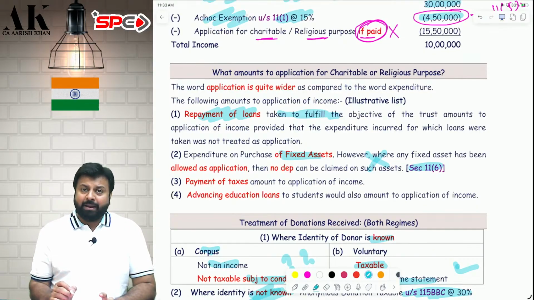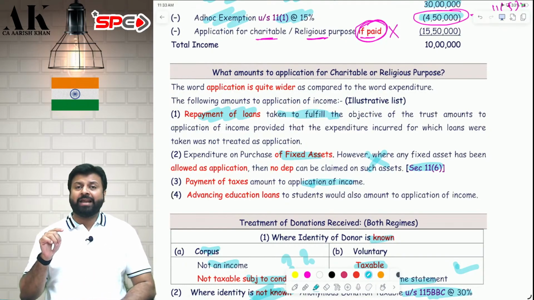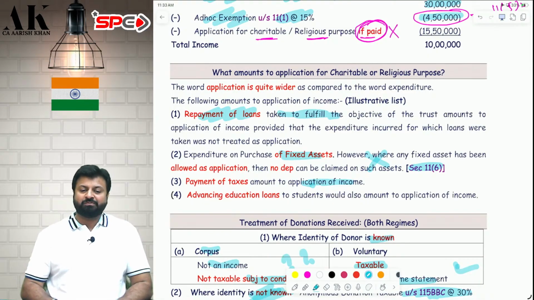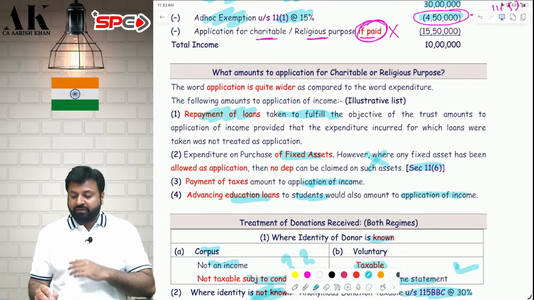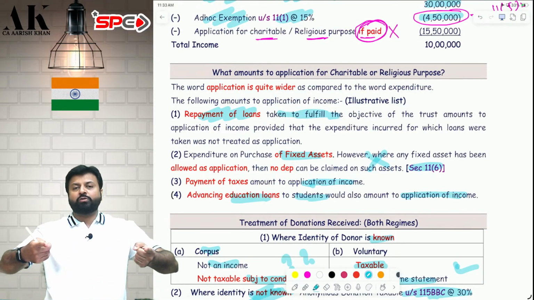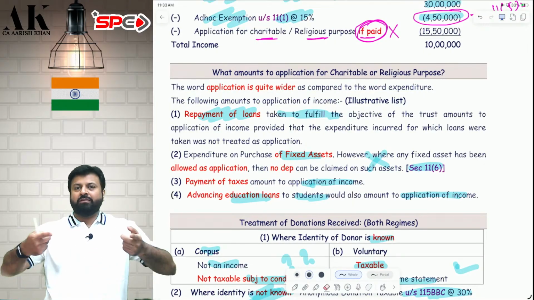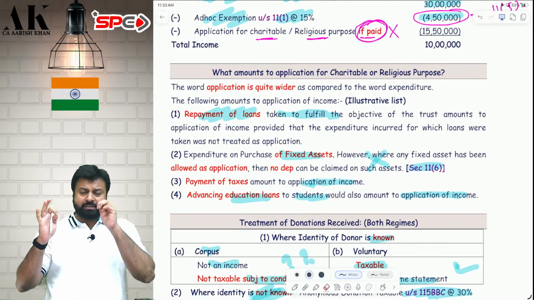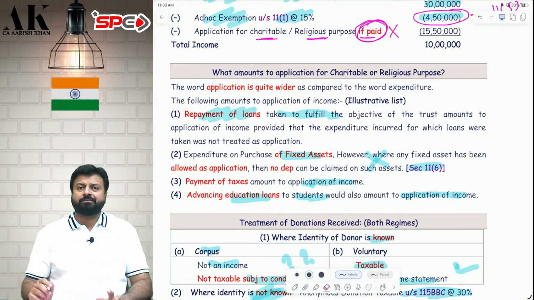Then, payment of income tax is also considered as an application. This is the only exception under the entire income tax law where you are getting the benefit of income tax also as a deduction. Then, giving education loans to students can also amount to application of income. Some needy students are coming, you are giving loans to them. That is the objective of the trust, to give loans to needy students. That can also be considered as an application for religious and charitable purpose. There is no exhaustive list for it.